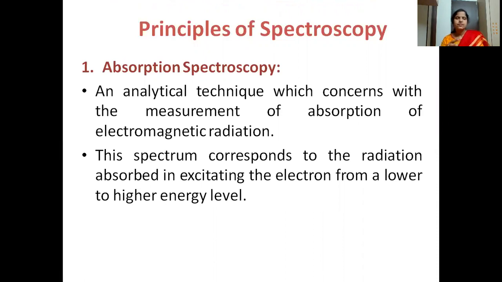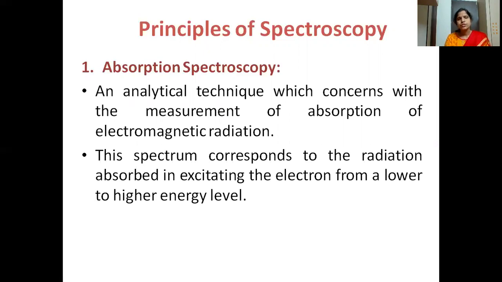Generally, molecules or electrons try to stay in the ground state, or the lower energy level, because that is more stable. But when the molecule absorbs energy, it can be excited from the lower energy level to the higher energy level.